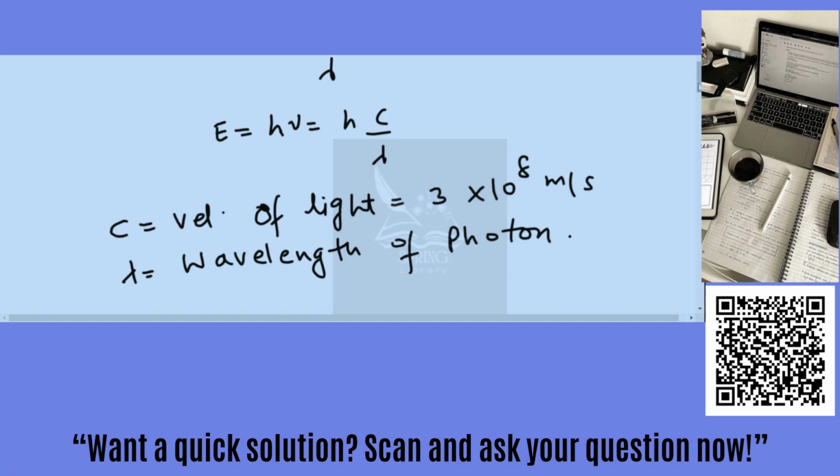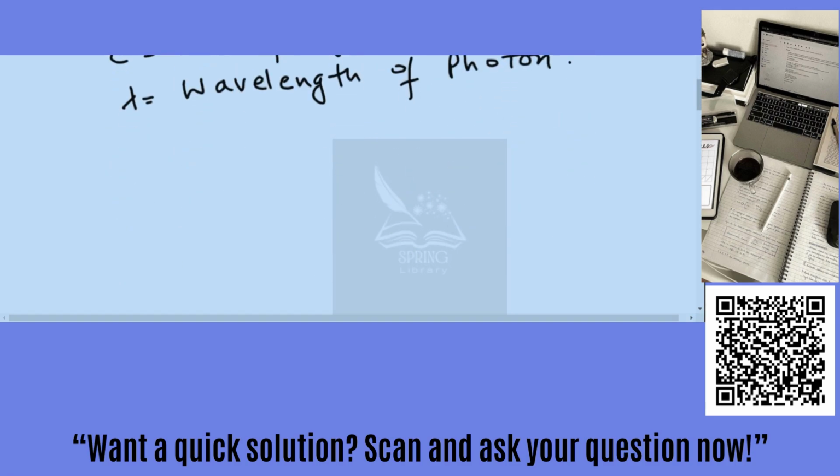Okay, so we can calculate the energy here, and h is the Planck's constant, whose value is 6.63 into 10 raised to power minus 34 joule second.